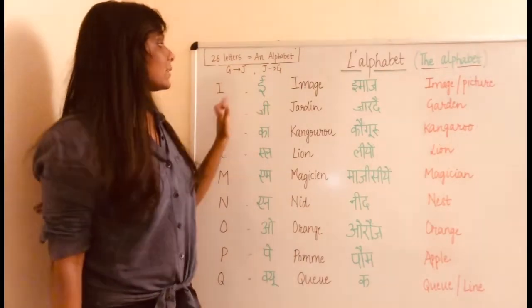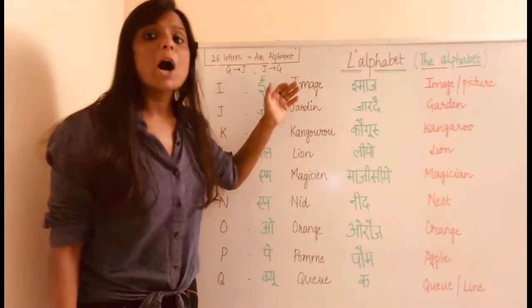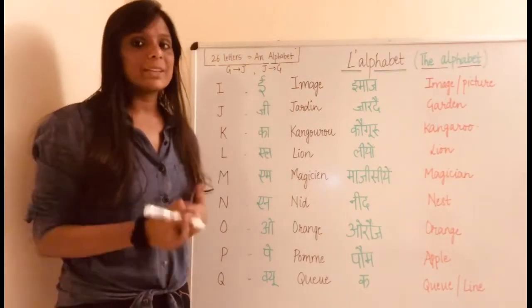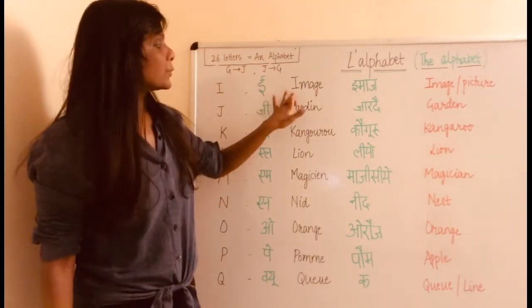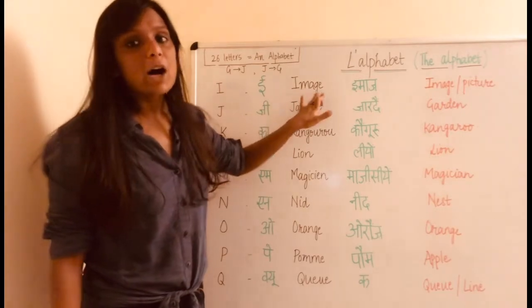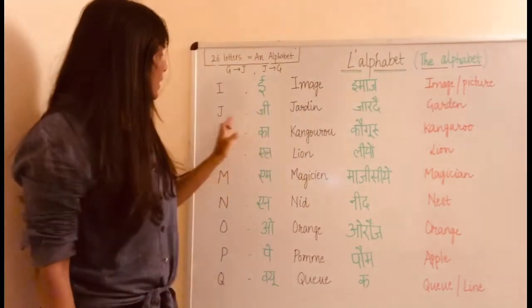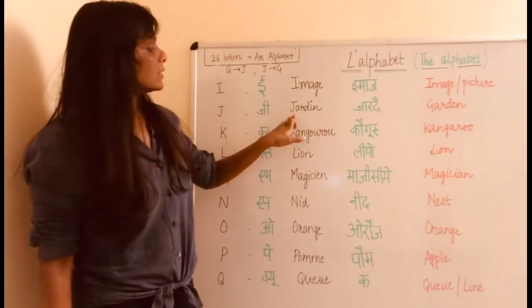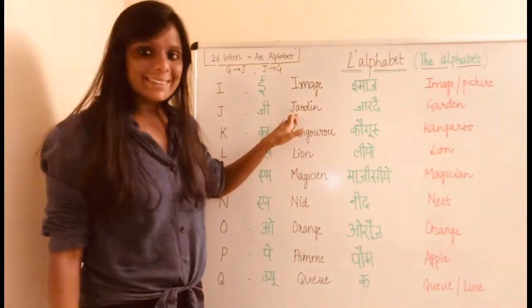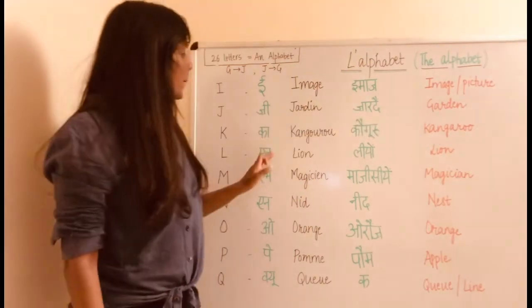So E, we have a word as image. So in French it is image. The spelling is same but the pronunciation is different. Since I is E, so we will pronounce it as image. Image, which means image or a picture. Next is J, we pronounce it as J. A word from J is jardin. Jardin, which means a garden.